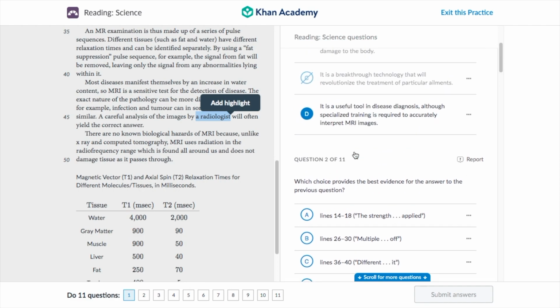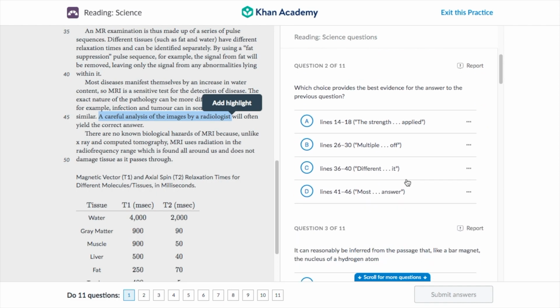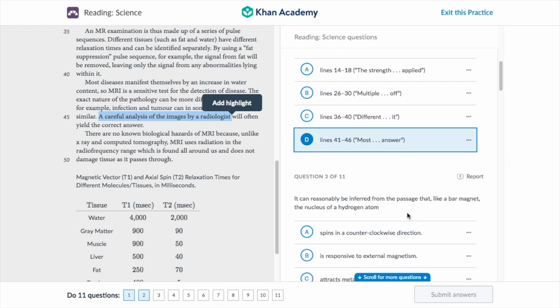Well, if we come back over here, we said that specialized training is required to accurately interpret MRI images. And here, we're saying that we need a careful analysis by a radiologist. So, both of those match. Well, we're doing good so far.